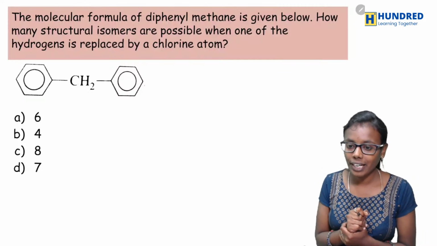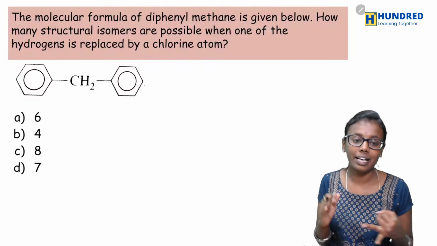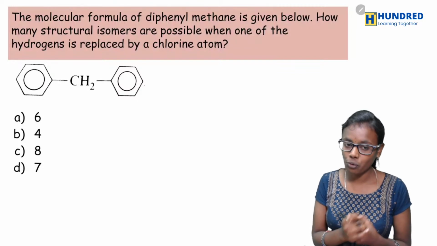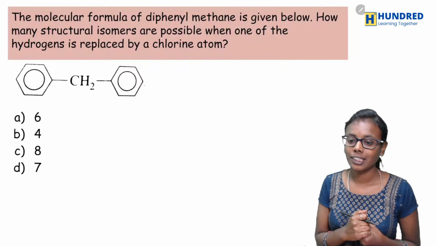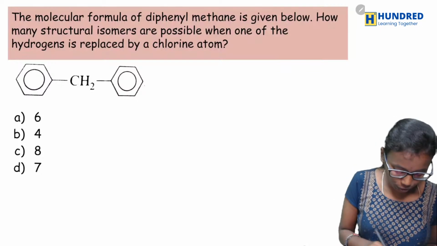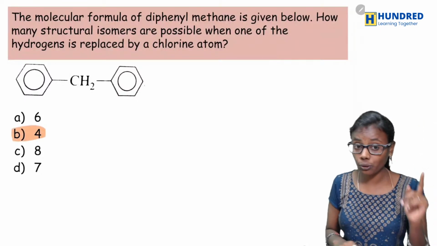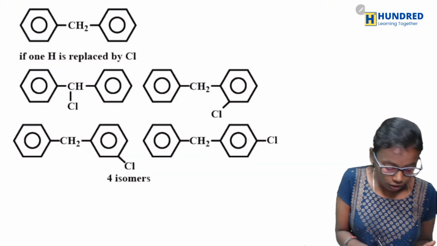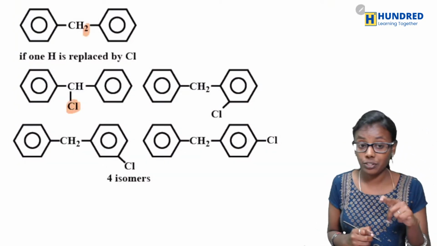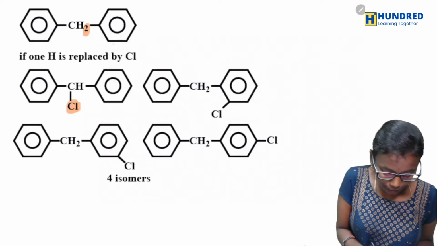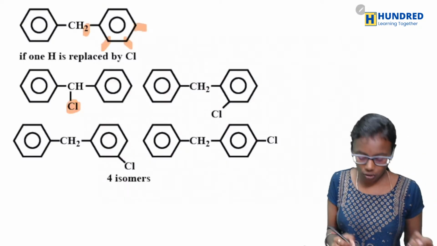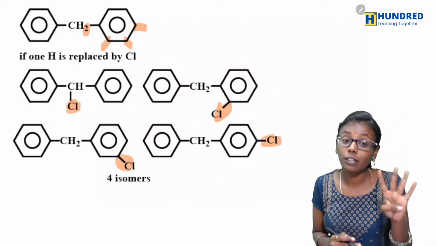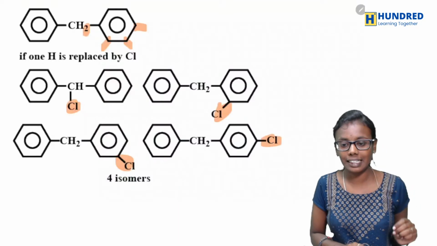Okay, so I'm getting answers as 7 and option B, that is 4. Any other answers? Okay, 4. Yes, very good. And the correct answer would be 4. I'll show you the isomers also. See here, one hydrogen is replaced by chlorine. So here I'm replacing one hydrogen with chlorine, and you can replace these three positions, right? Ortho, meta and para position. So totally you're going to get 4 isomers. So option 4 is the correct answer.